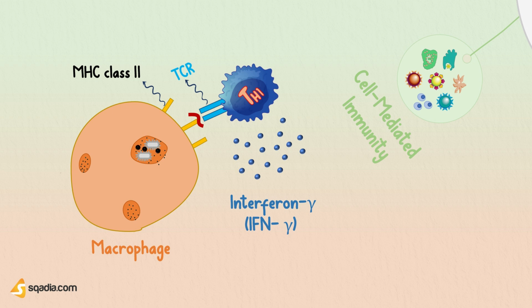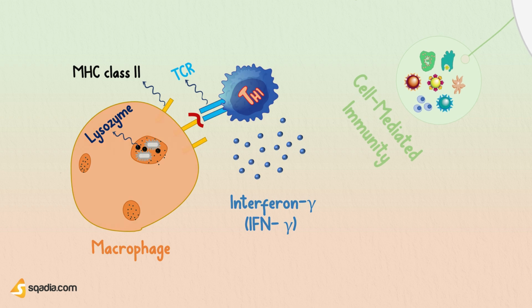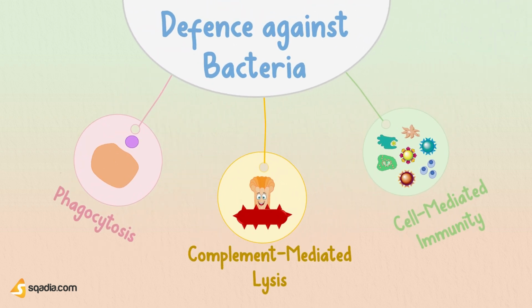This cytokine stimulates killing mechanisms, such as production of lysozyme, inside the infected macrophage to digest and destroy the invading bacterium. Interferon gamma also increases antigen presentation by cells, making the bacterium more visible to the immune system and hence more prone to attack. So these were the three ways your immune system can defend you against different bacteria that invade your body.